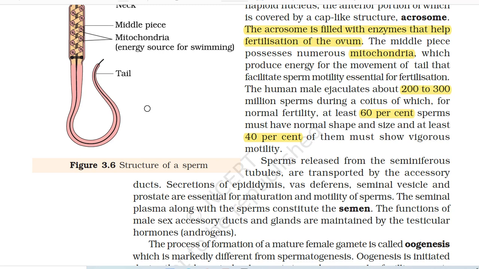The human male ejaculates about 200 to 300 million sperms during a coitus, of which, for normal fertility, at least 6% sperms must have normal shape and size, and at least 40% of them must show vigorous motility.